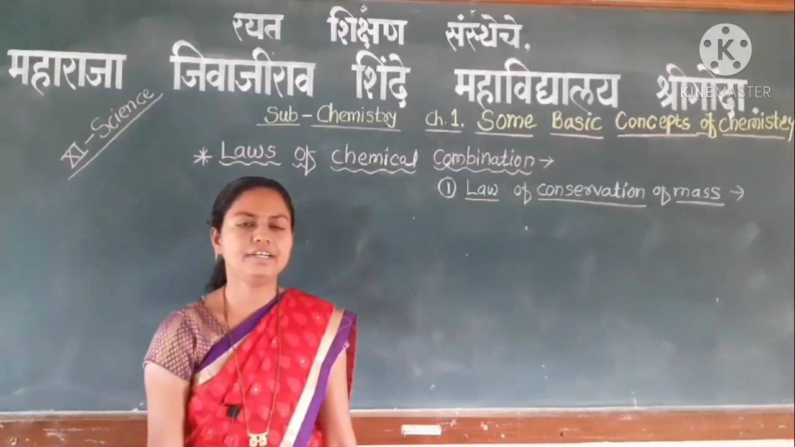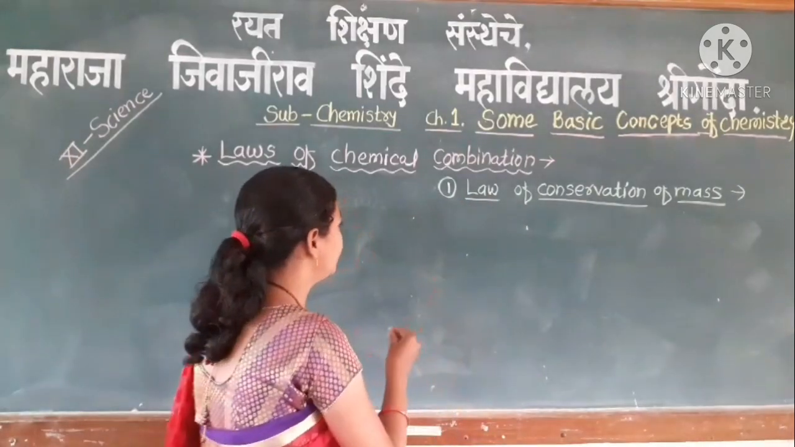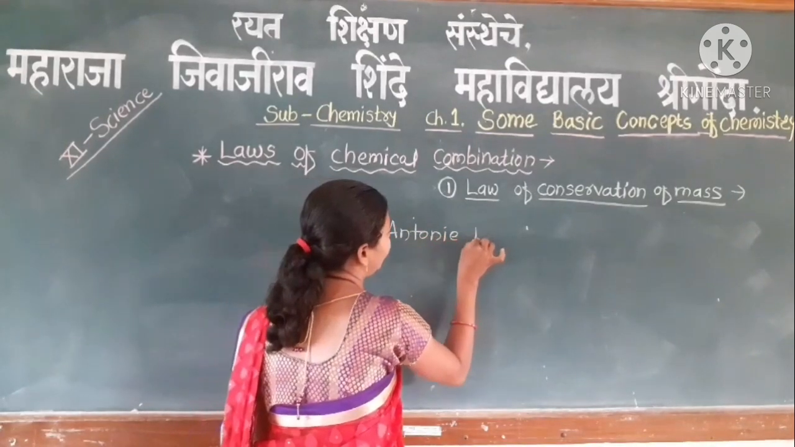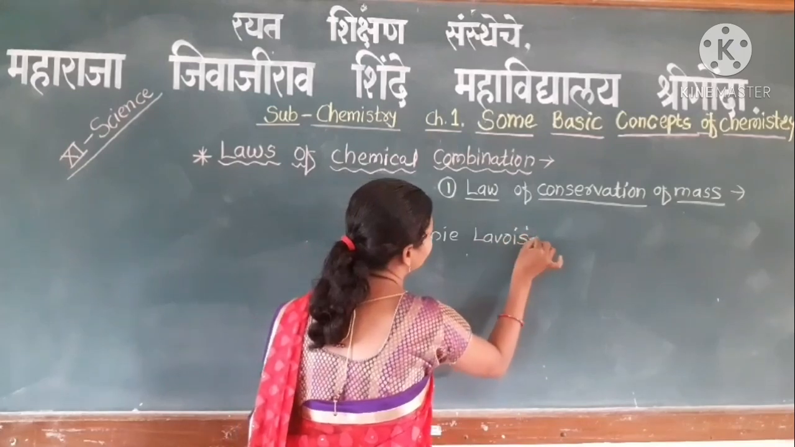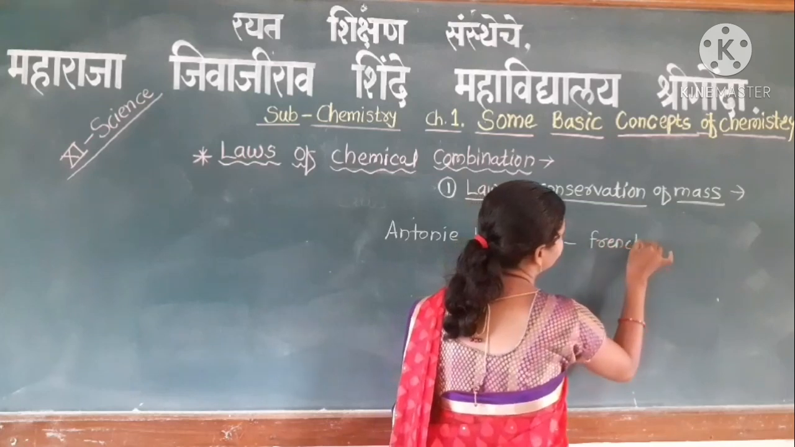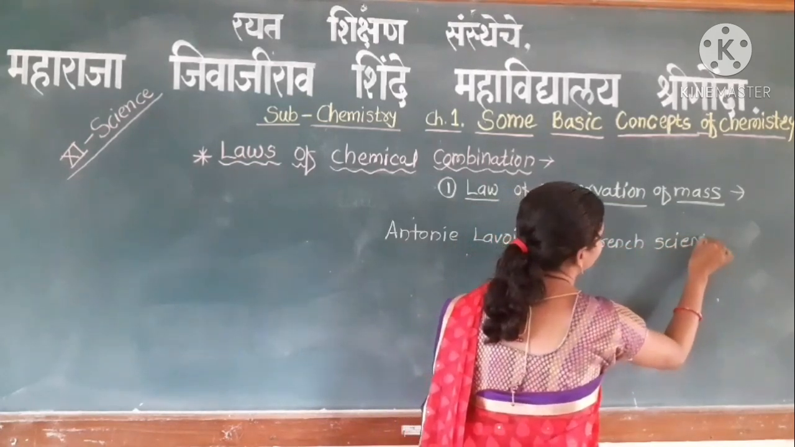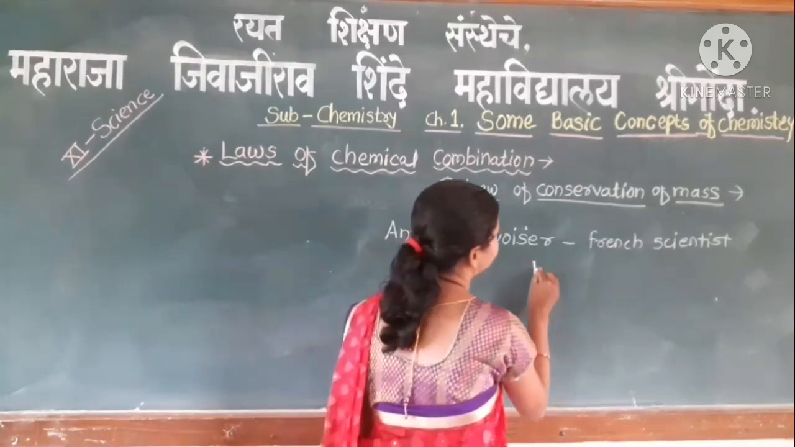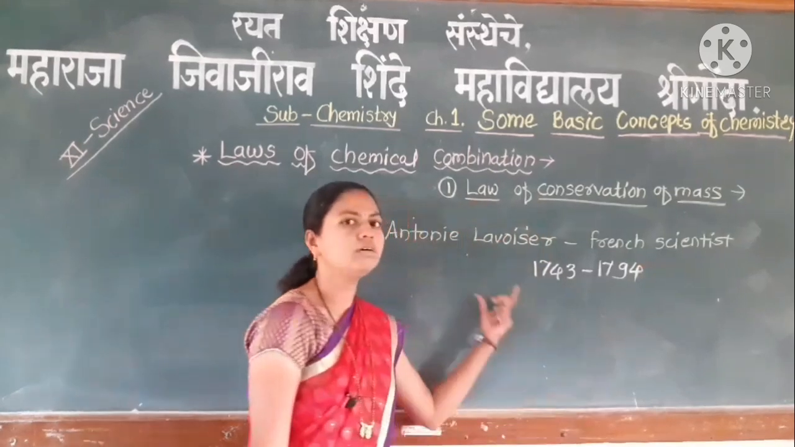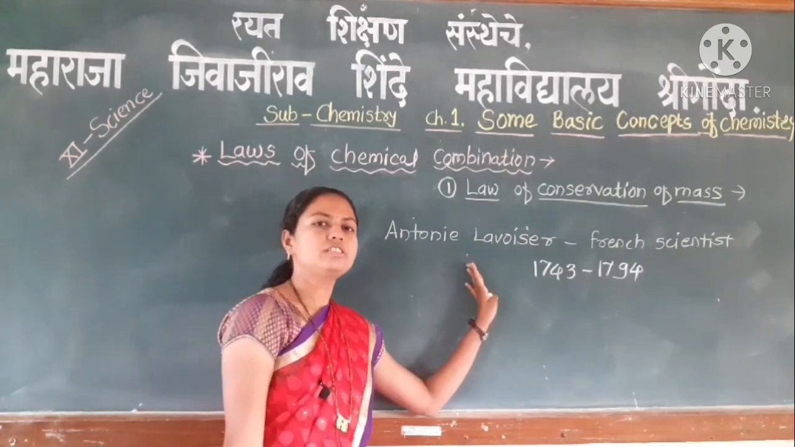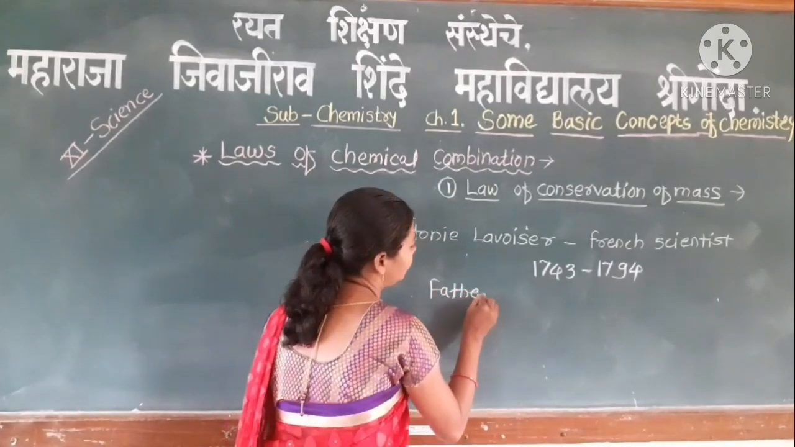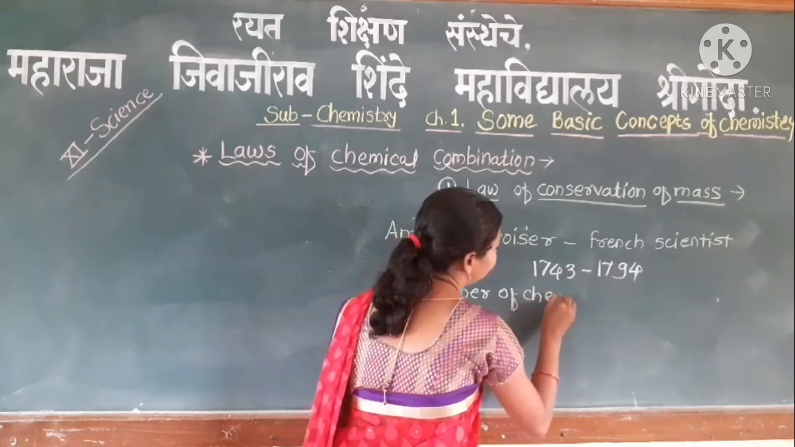Antoine Lavoisier is a French scientist who, from 1743 to 1794, performed many experiments. Antoine Lavoisier is also called the father of chemistry.